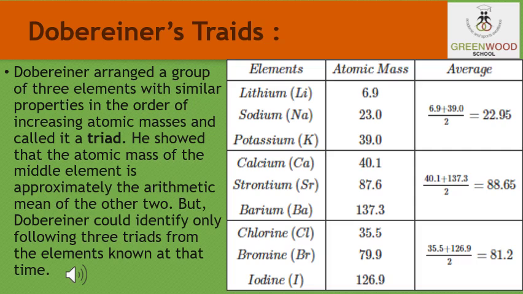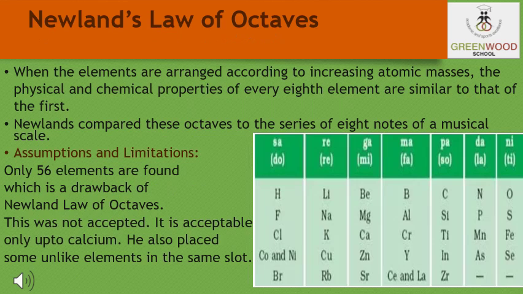So these three elements do not constitute a Dobereiner's triad in spite of their similar chemical properties. So this system of classification of the elements into triads could not be applied to all the elements known at that time, and hence it was rejected.